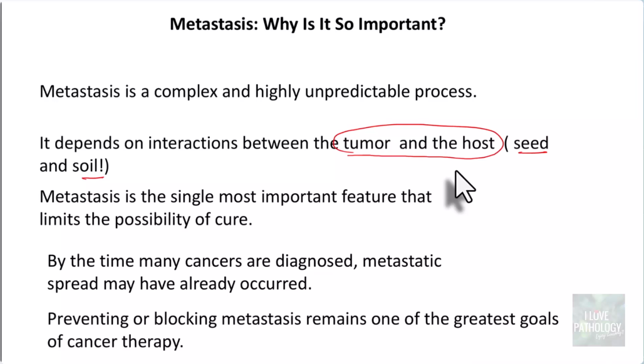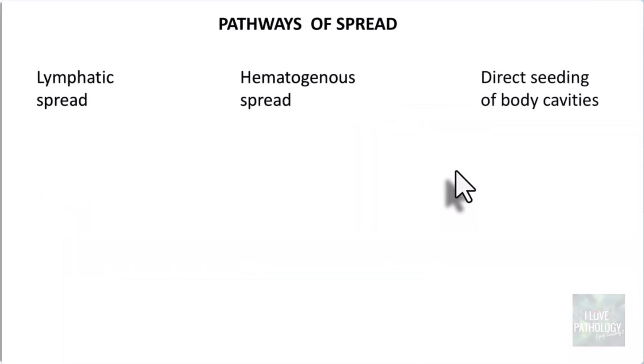And that is the reason why prevention of metastasis or even blocking of metastasis remains one of the greatest goals of cancer therapy. So we need to prevent metastasis. We need to block the metastasis if it has started, and that will give hope to the patient.